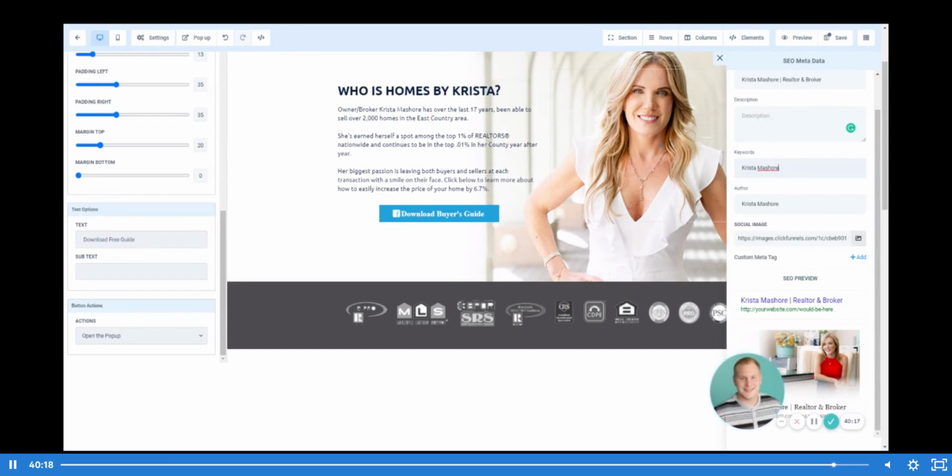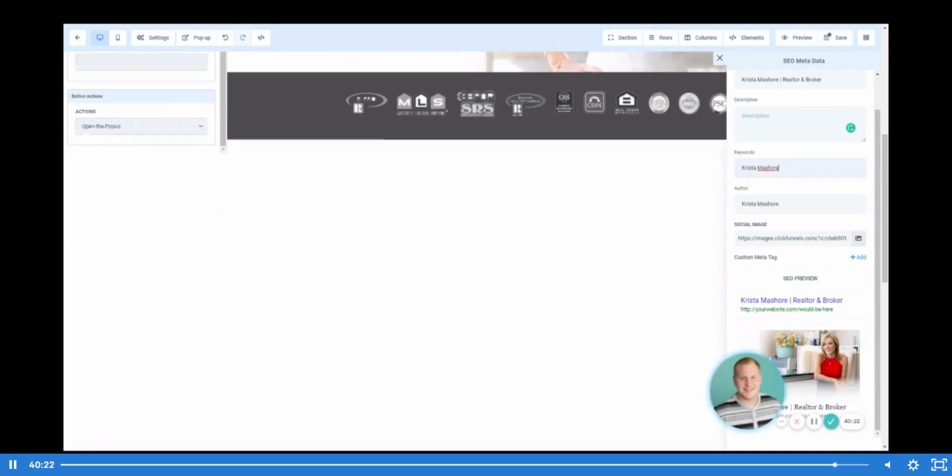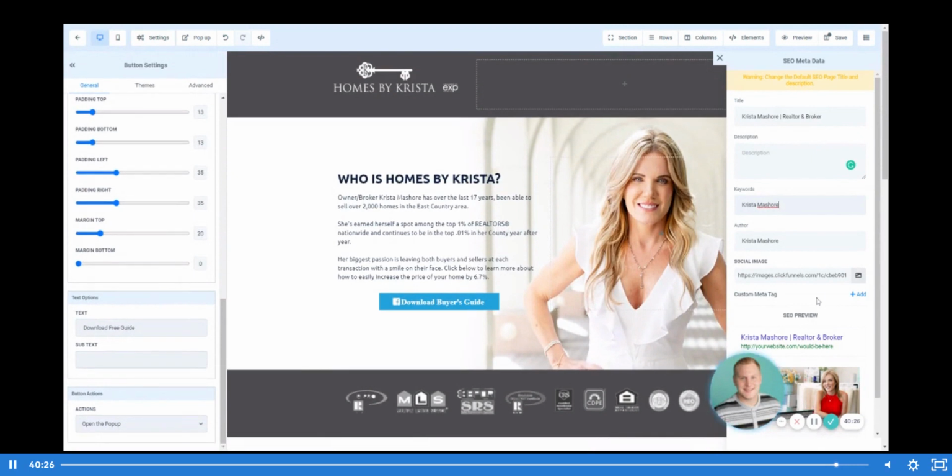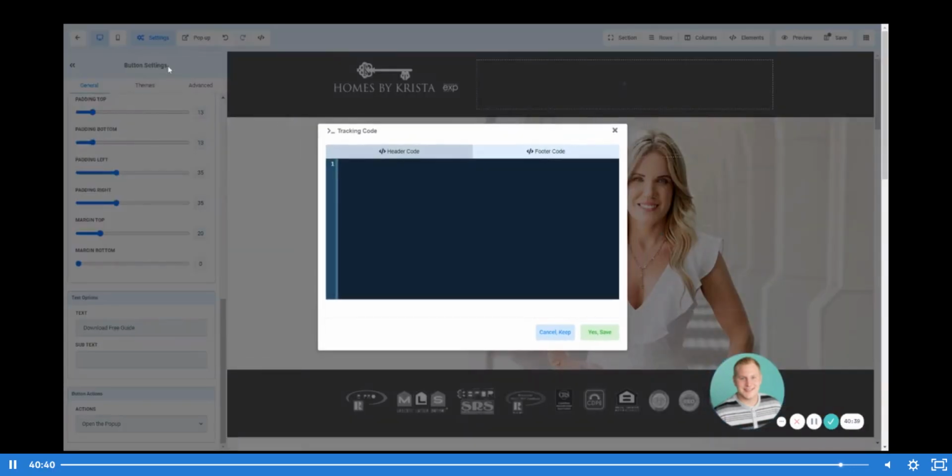But make sure that you have all of this information filled out. Make sure that you have uploaded a photo so that when you send this link, if it's in Messenger or if it's in a text message, you're going to have that photo populate, and you're going to have that search engine optimization just there, and it's going to make it pop right out of the gate. Right. Also in settings, you're going to be able to find your tracking codes.